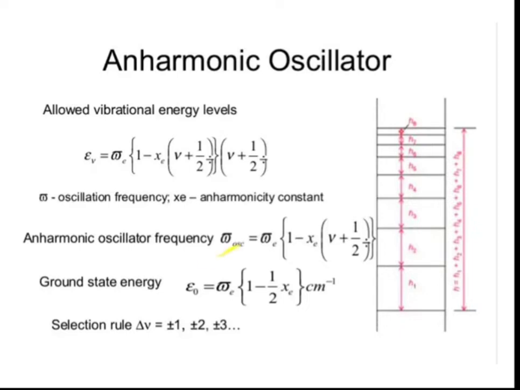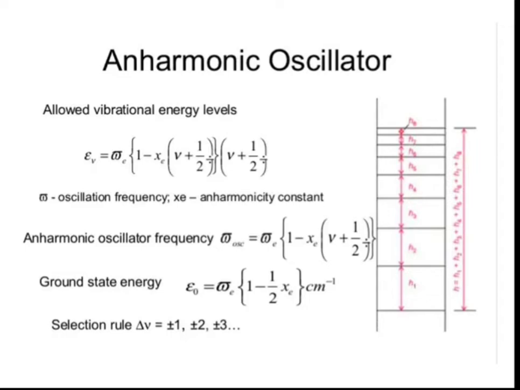This is the equation of omega bar OSC. Then the ground state energy calculation is given. E0 is equal to omega bar E in a bracket 1 minus half xe, and its unit is per centimeter.